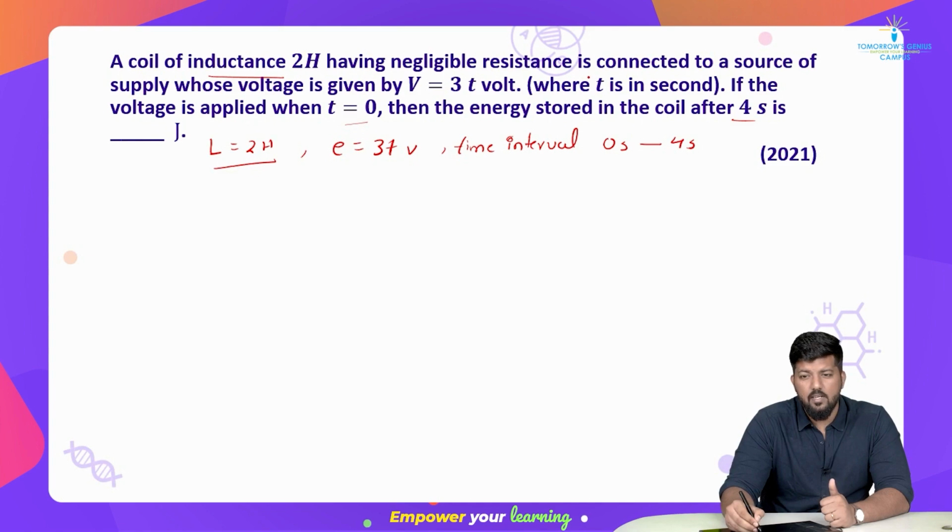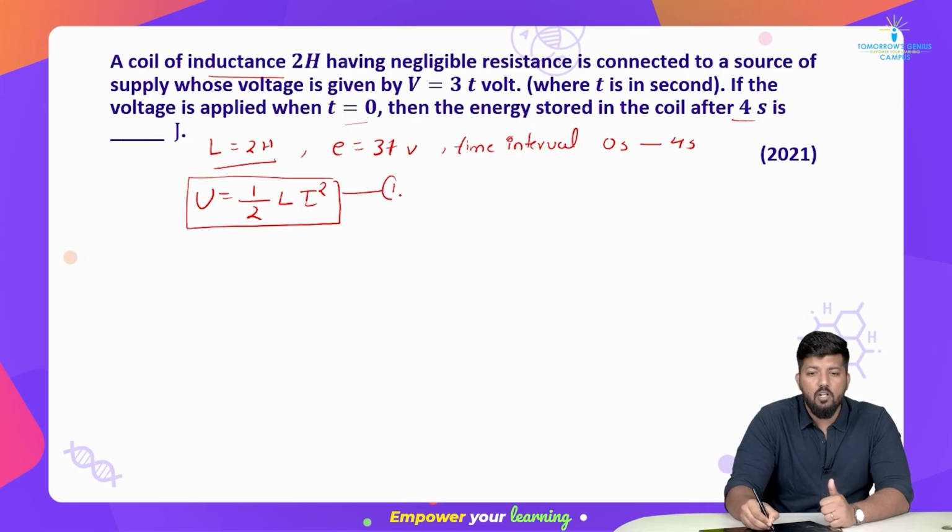Now negligible resistance है और हमें पूछा गया है कि energy stored. What is energy stored means? U is denoted for energy storage, which is equal to half Li square. So this is the first formula to solve this question, and rest we have our L.